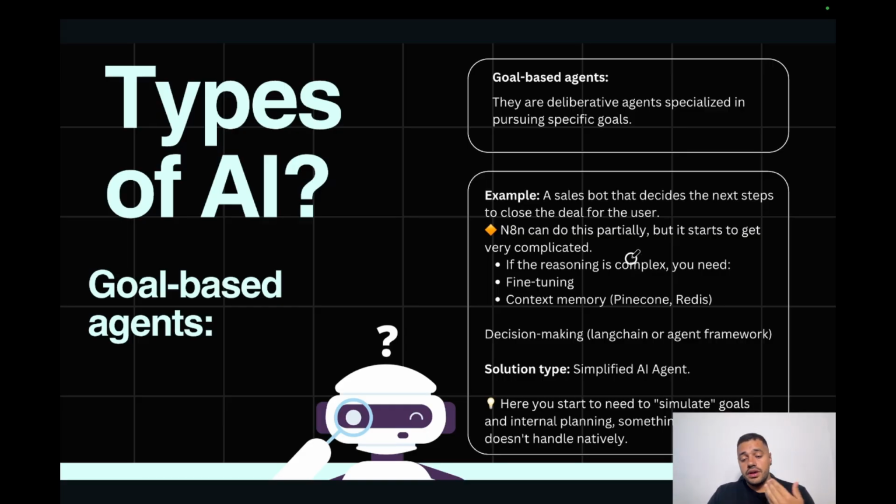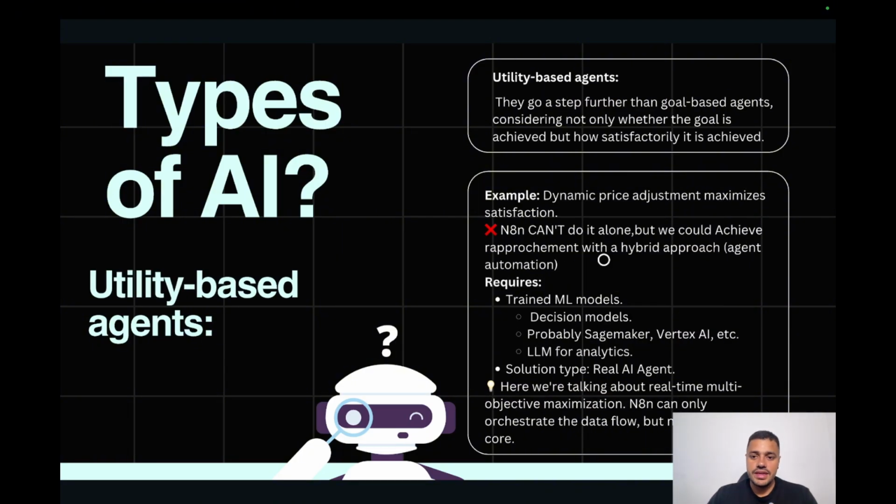In this case, how can we do that? We can get historical data about how to close deals. We can set some steps, or we can set some rules to make sure what is the next step to take. N8N can do this. It's a little bit more complex, but we can get it. Now the utility agents. This agent is a little bit more complex because it doesn't only think about the goal, it also thinks about the way that you get this goal.